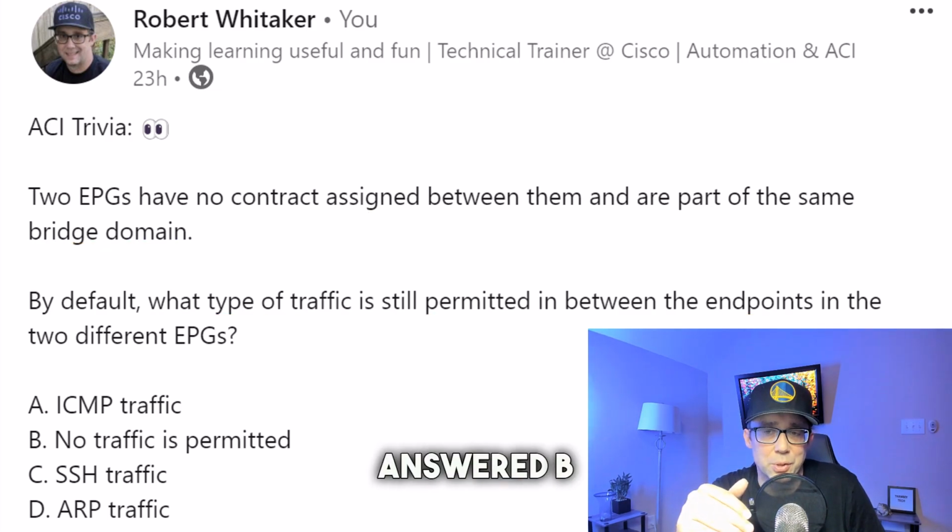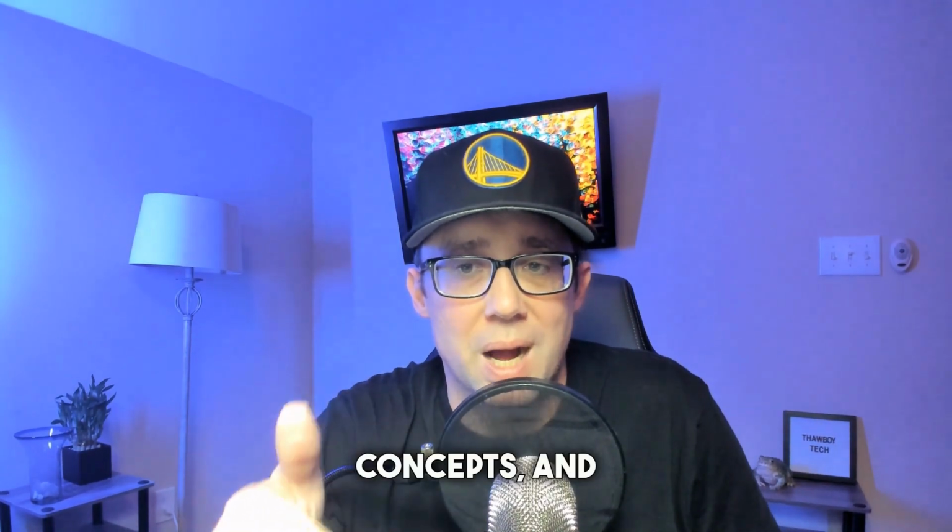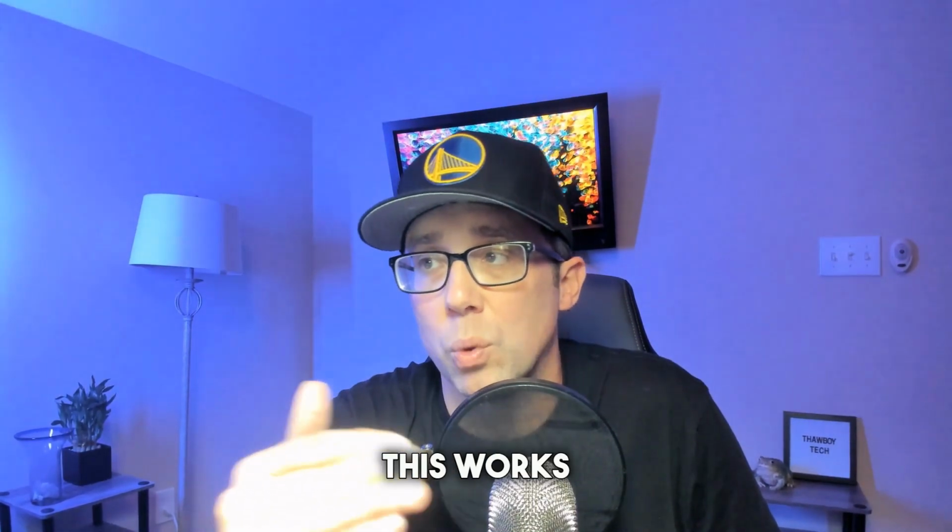So a lot of people answered B and D. So which one's right? Is it B, no traffic is permitted? Or is it D, ARP traffic is permitted? Let's go take a look. So first I need to explain to you a couple concepts, and then I'm going to show you how all this works in the lab.